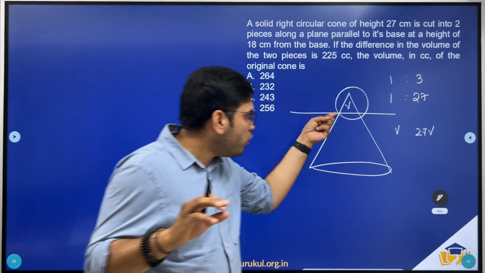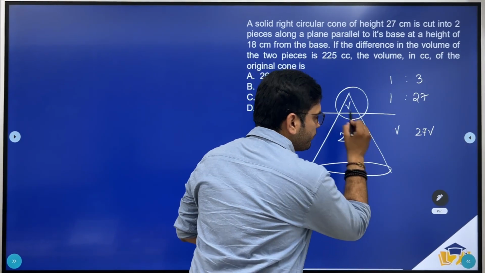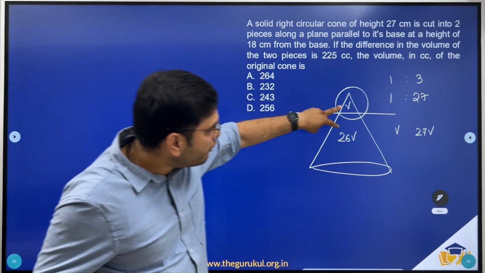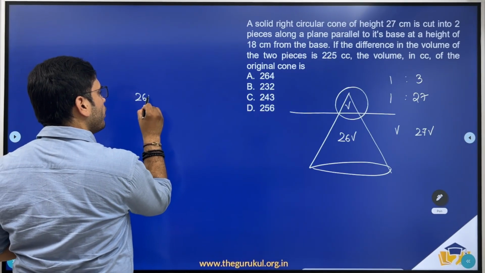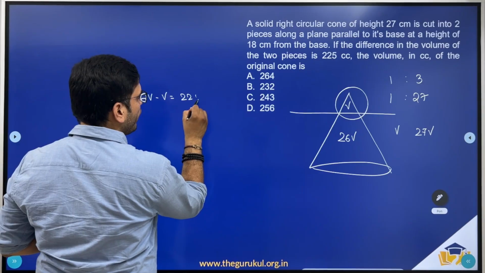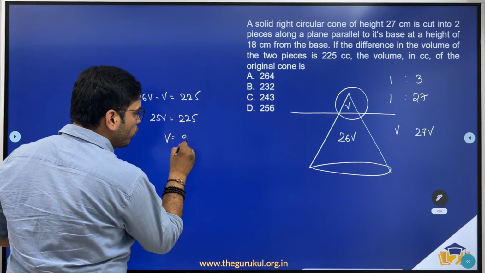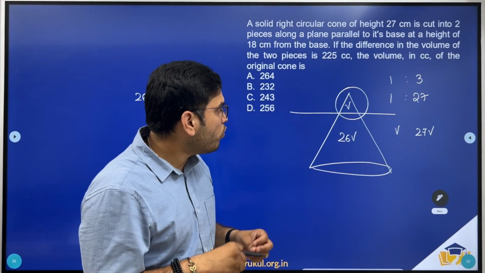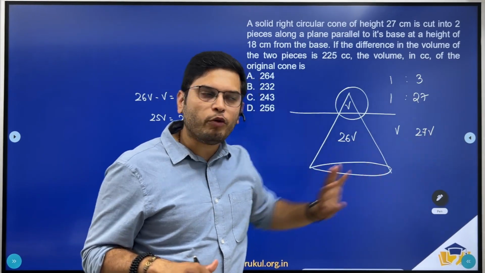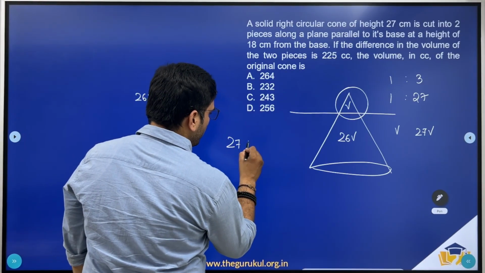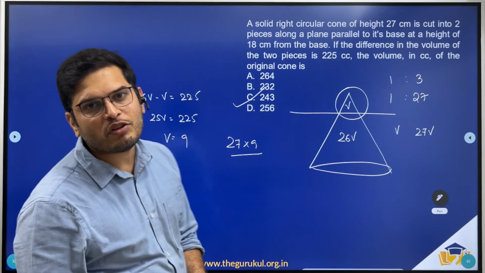And if that's the case, the volume of this frustum would be 27V minus V, 26V. And now we are given that the difference between these two volumes is 225 cc. So 26V minus V is equal to 225. 25V is equal to 225, or V is equal to 9. Right. Now if V is equal to 9, what was asked? The volume of the original cone. The volume of the original cone we have assumed to be 27V. So 27 into 9, 270 minus 27, 243 should be the answer to this question.